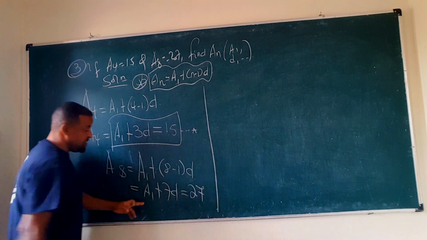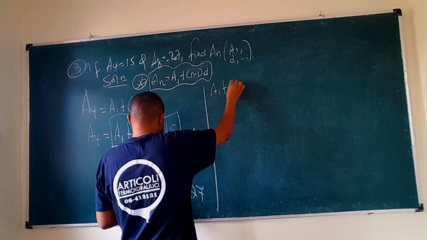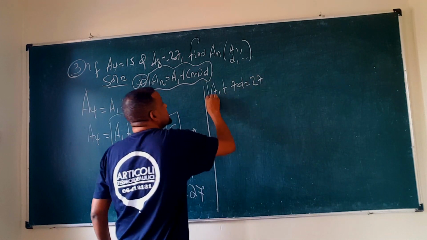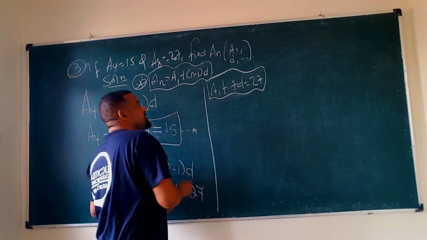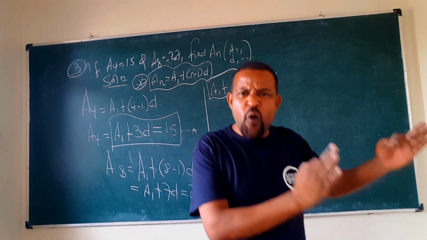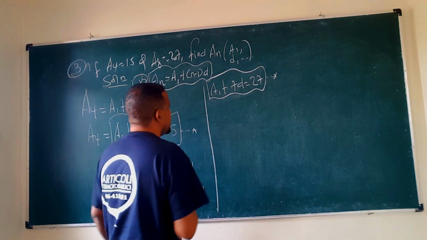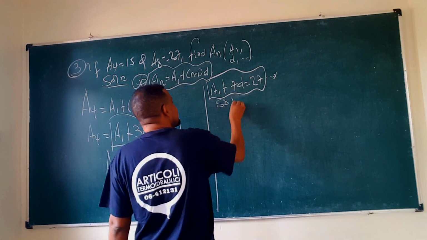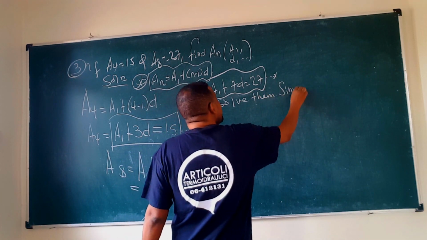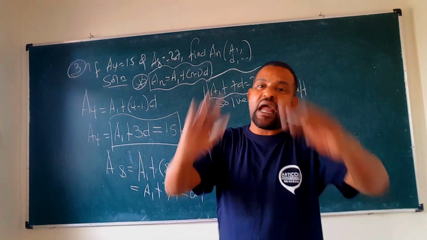So that will be አሁን ሌላ equation አገኘን ማለት ነው. ምን አገኘን? A1 plus 7D is equal to what? 27. This is equation 2. Now, so we solve equation 1 and equation 2 simultaneously, which is grade 9 ማለት ነው. Okay? So solve them simultaneously, right? We just solve equation 1 and equation 2 simultaneously.